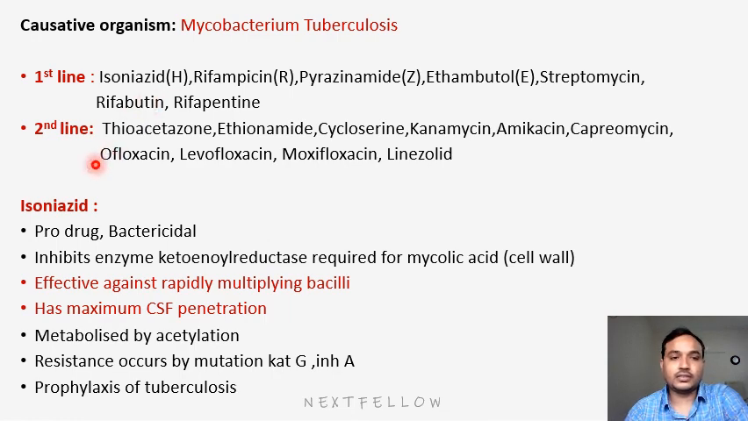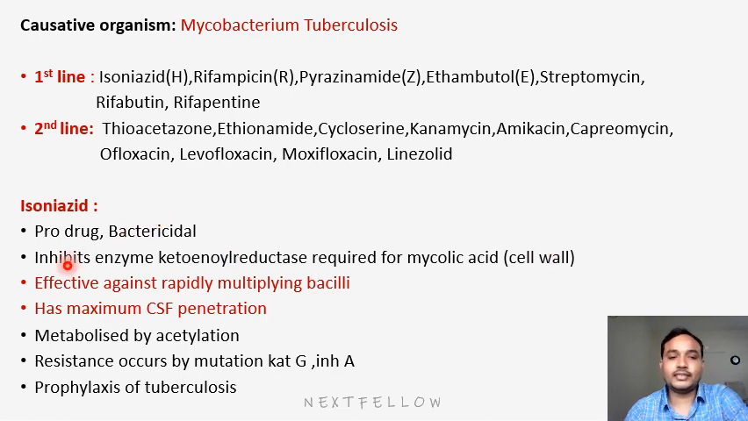First is isoniazid. This is a first line drug. It is a prodrug and bactericidal. Here every point is very important because they can ask anything in the MCQs. It inhibits the enzyme ketoenol reductase. This enzyme is required for mycolic acid synthesis, that is bacterial cell wall synthesis. By inhibiting this enzyme, there will be a lack of formation of the cell wall. That's why it has a bactericidal effect.